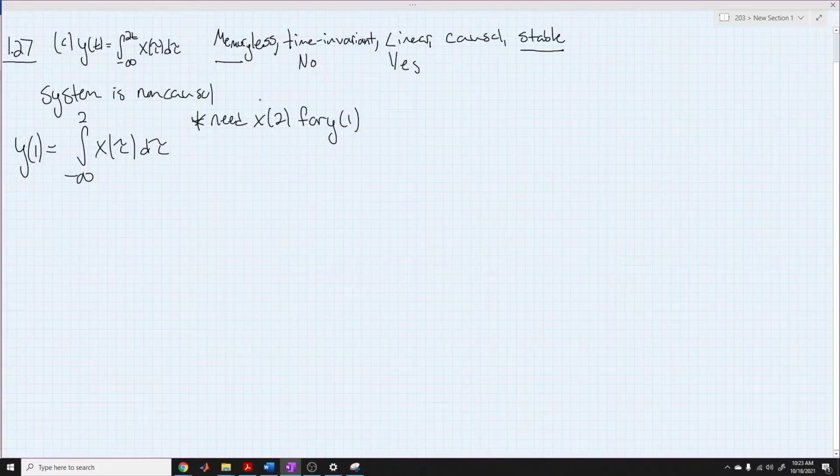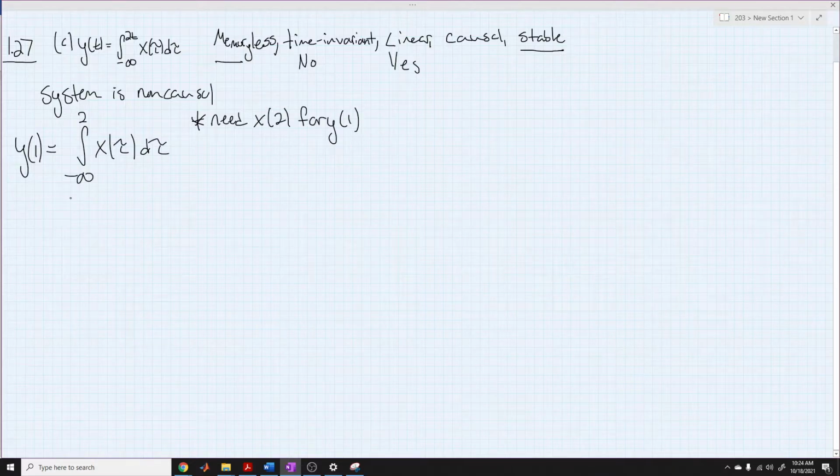Now, let's tackle memory. I guess I shouldn't have erased that time axis. A system that does not require memory only depends on the current value of t.